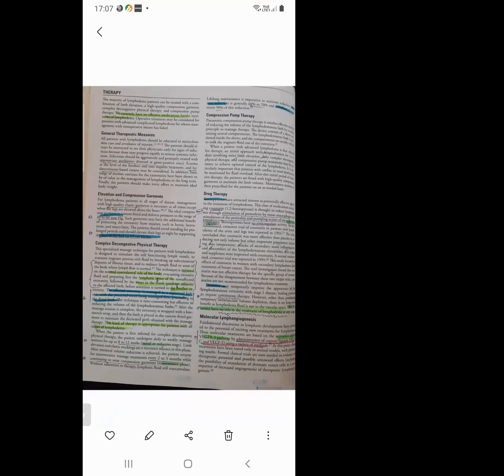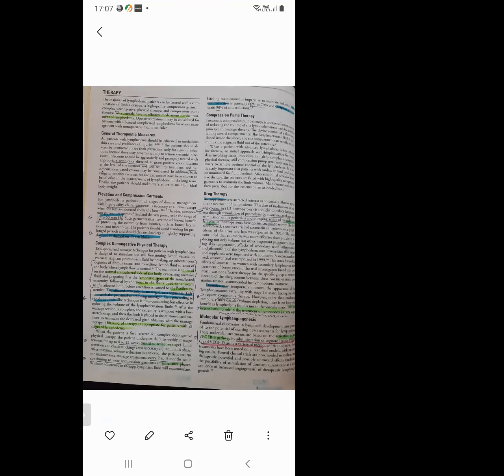Next is molecular lymphangiogenesis. So, what is molecular lymphangiogenesis? Based upon the VEGFR pathway, they are identifying some molecular drugs by targeting the VEGFR3 pathway, by administration of cognate ligands, VEGF-C and VEGF-D, using a variety of methods. That's it. Just remember, they are targeting the VEGFR pathway.